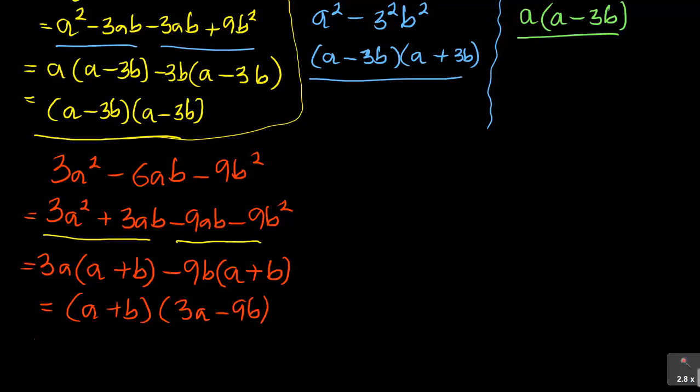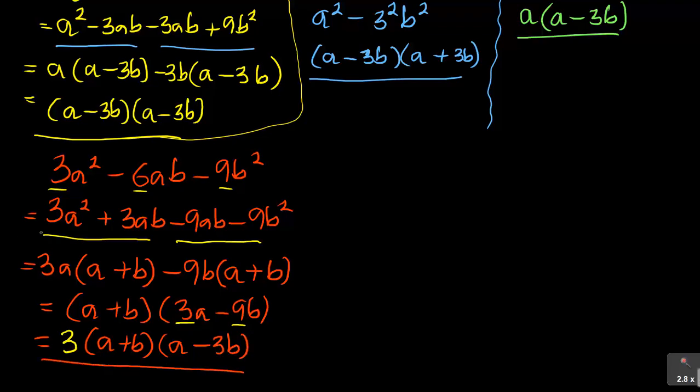Now you needed to remember, I said at first 3 was common. You can see that you can further factorize 3 and 9 there, but when you take it out, put it there outside like that. So you've got 3 a plus b, then you go there, say 3 into 3a is a, minus 3 into 9 is 3b. You see that? That is now the finalized version of that.